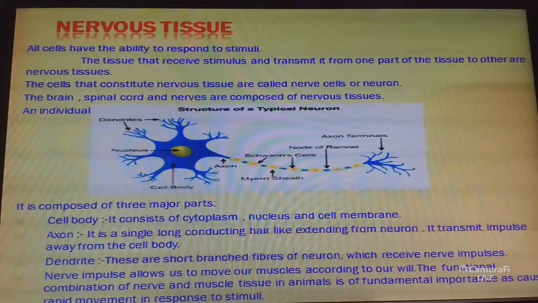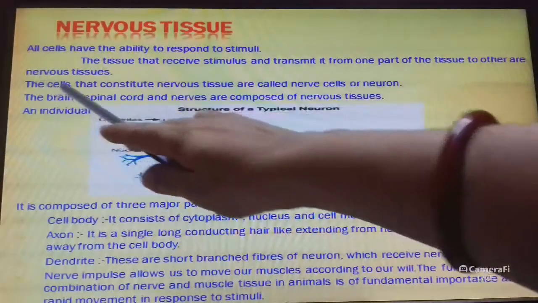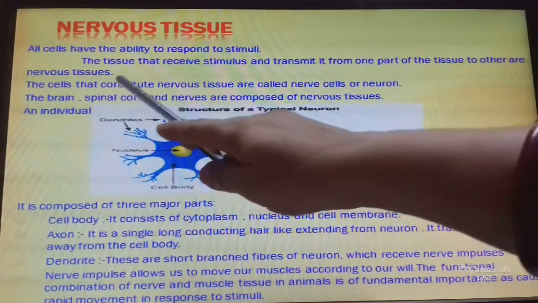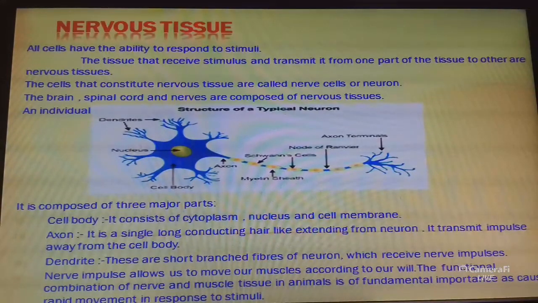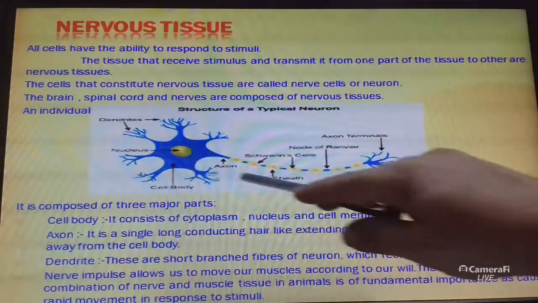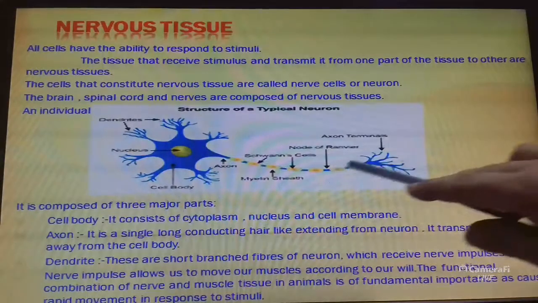And the cells that constitute nervous tissue are called nerve cells or neurons.